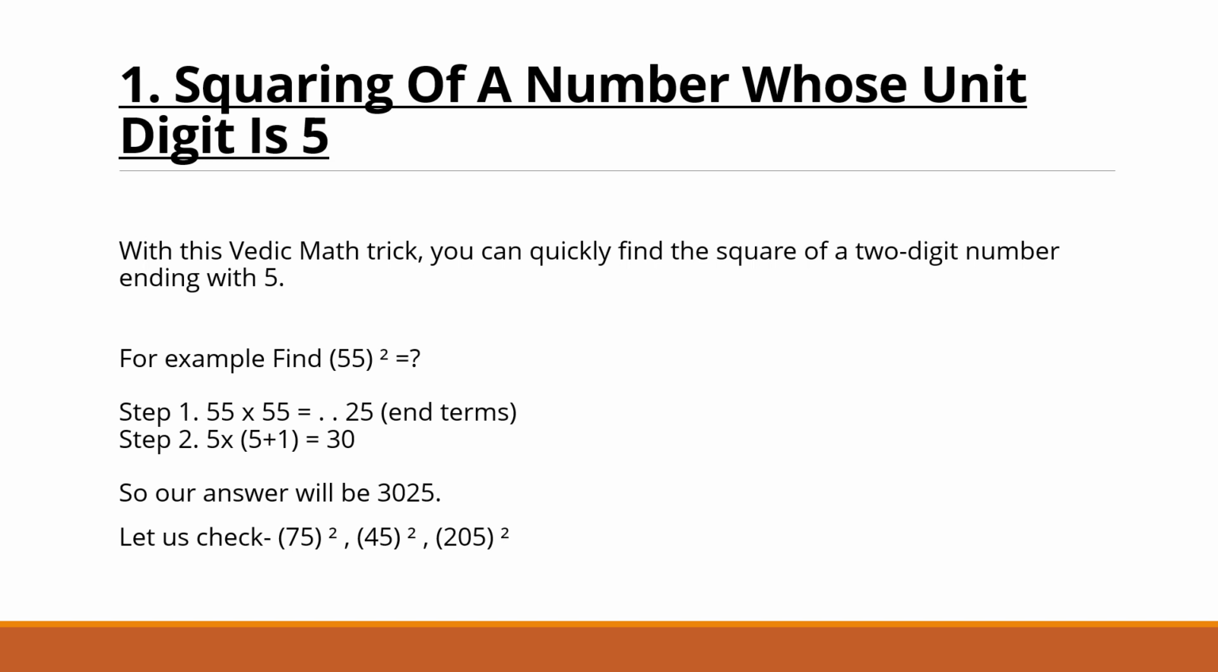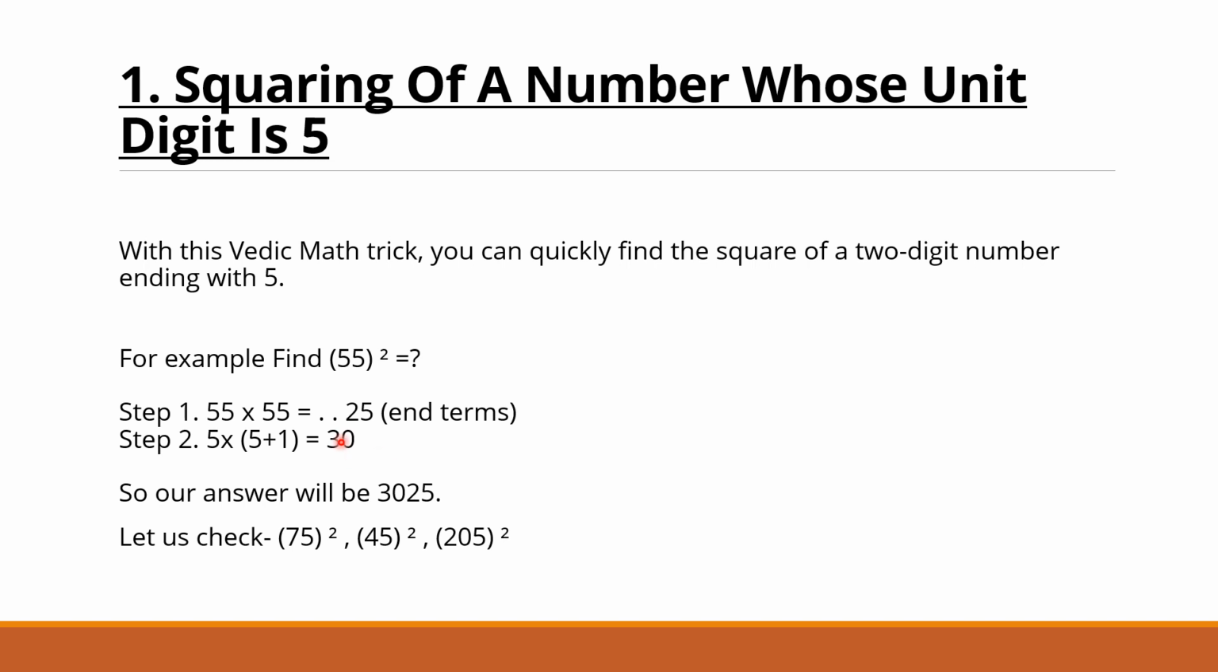The first trick is for when we have to find the square of a number whose unit digit is 5. With the help of these Vedic maths shortcut tricks, it is very easy. For example, take 55. For the last two digits, we just find the square of 5.